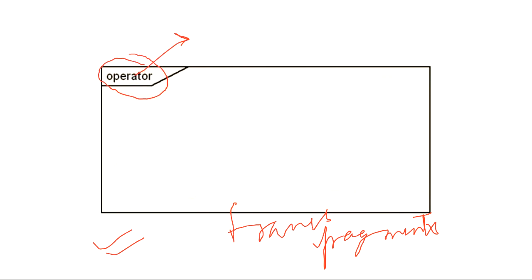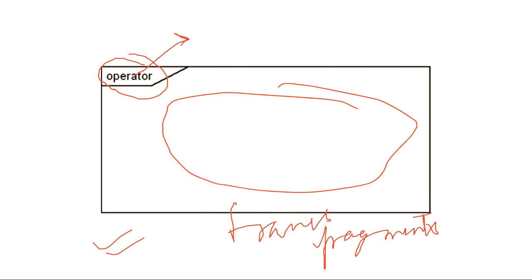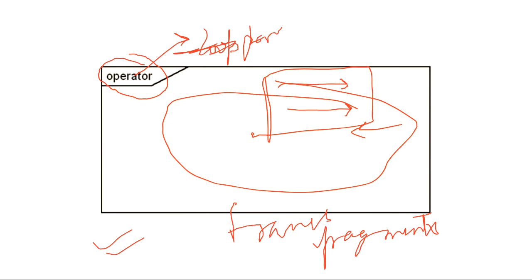For example, if you want to loop, that whatever is inside is looping, repeating again and again, so you will write loop here. Because in a sequence diagram messages are sent sequentially, right? The message on top is sent first, the message at the bottom is sent second. But if you want to send two messages in parallel, that both messages are sent together, you can write par in the operator, and draw this rectangular box around those messages, so that will be interpreted as a parallel message. We will see an example of this shortly.